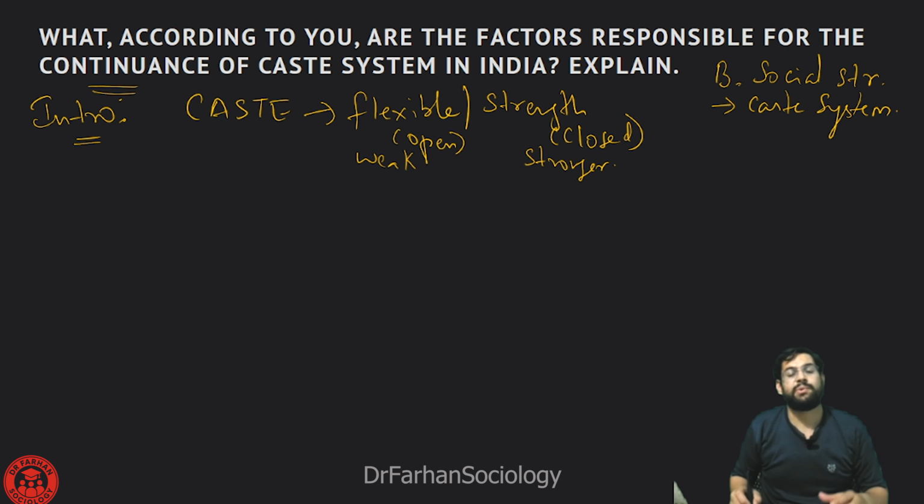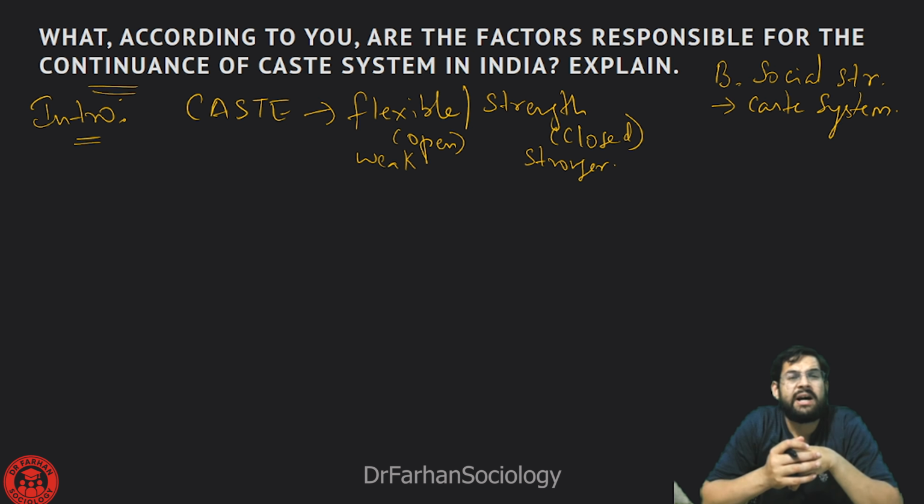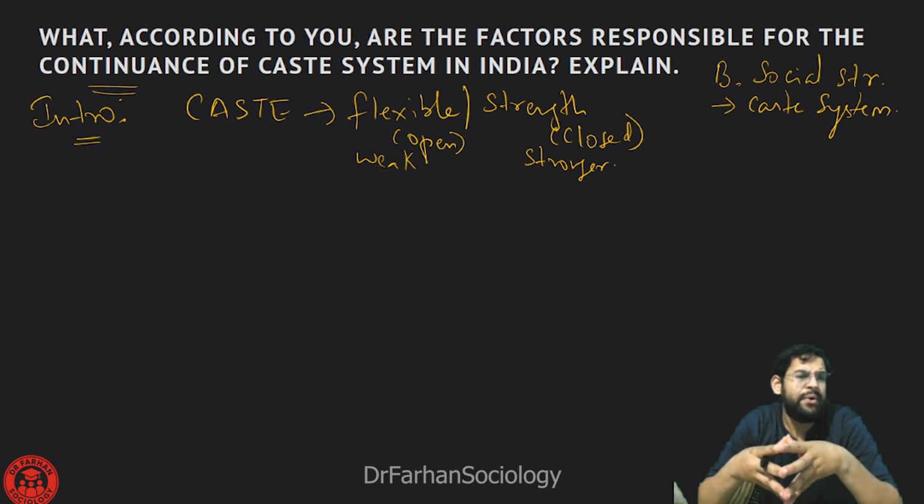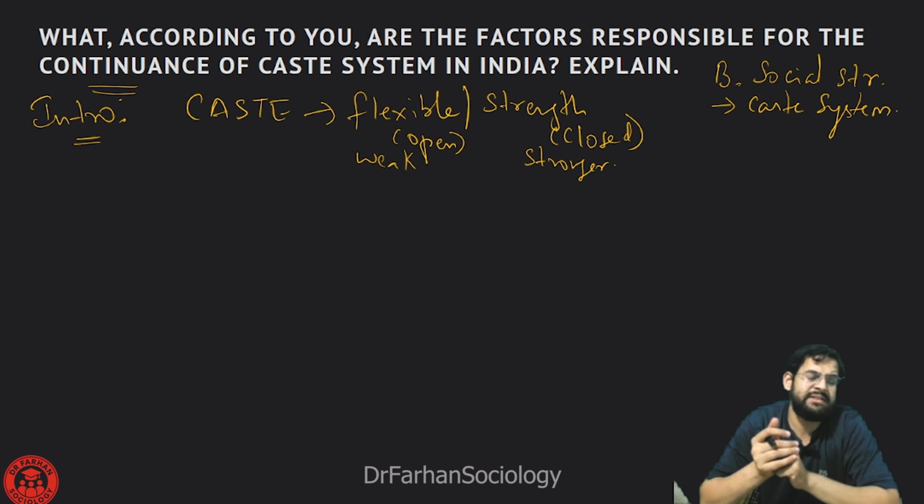Last year, the question was about how you see caste system has assumed new forms and new shapes. The year before that, they asked how you see caste system has been able to preserve itself. Before that, they asked how you see caste system as a fluidic and as a static phenomenon. This question is a highly expected question. In one way or another, they are going to jumble the words and ask how you see caste system has prevailed within society.